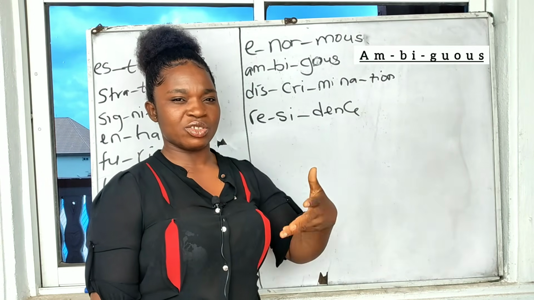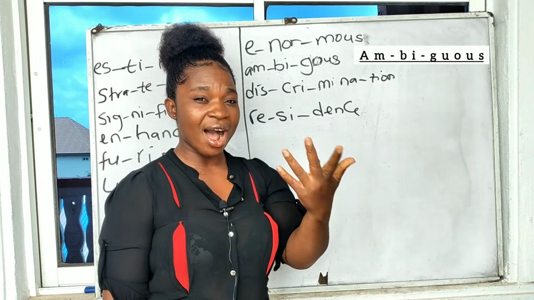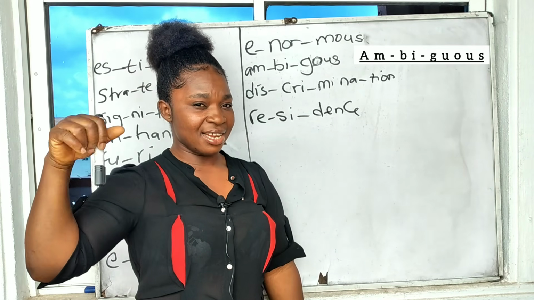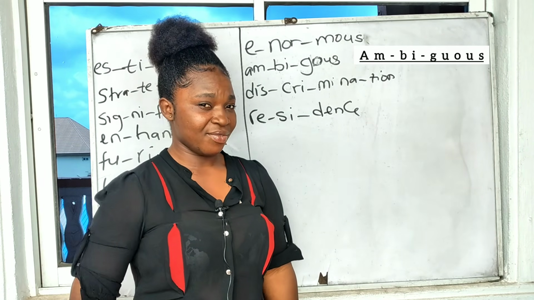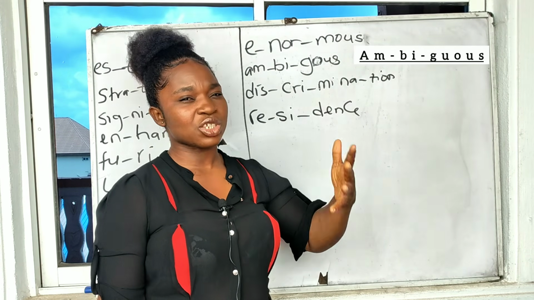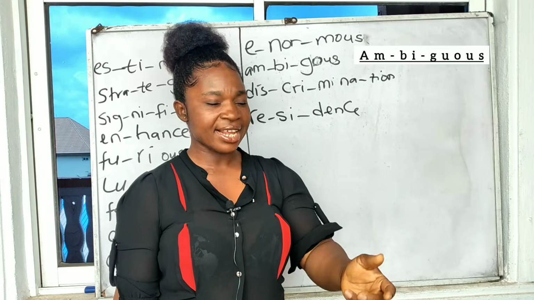When we talk about residence, we're talking about where you live, your house. Okay, here is my residence. That's my residence. I live here. This place is where I live. Okay, I am residing here. All right, so residence is actually where you live. All right, so far so good.